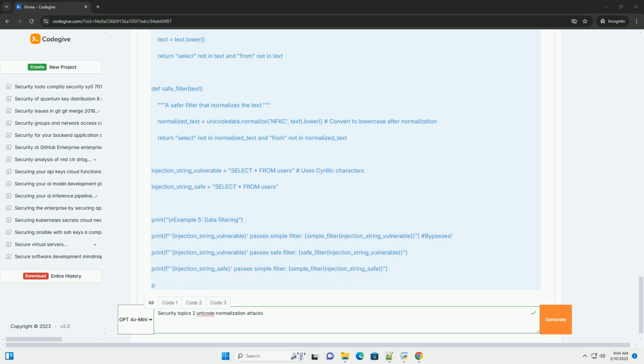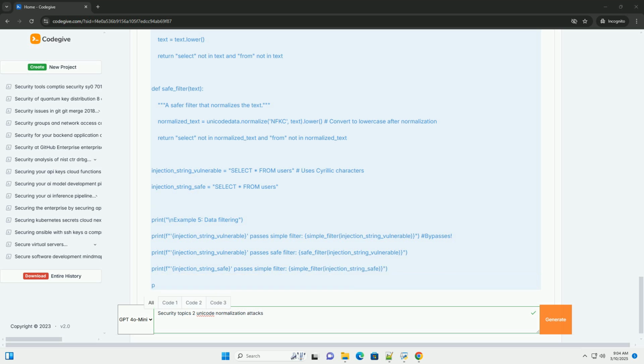NFKC/NFKD: use with caution. They can change the meaning of the text. However, they are useful for cases where you want to remove compatibility characters or convert them to their closest ASCII equivalents. For example, NFKC can be useful in sanitizing file names or URLs when you want to restrict them to ASCII characters. Consider the implications carefully.